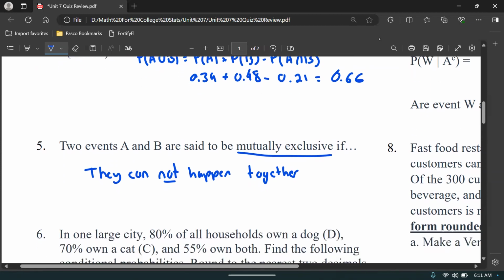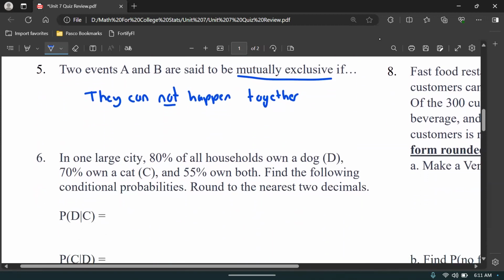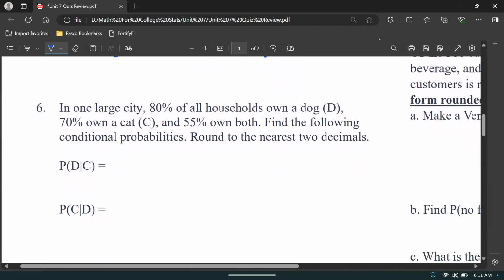Yeah, so two events A and B are said to be mutually exclusive if they cannot happen together. Plain and simple, nothing more to it. Remember the definition of mutually exclusive. In one large city, 80% of all households own a dog, 70% own a cat, and 55% own both. Find the following conditional probabilities.